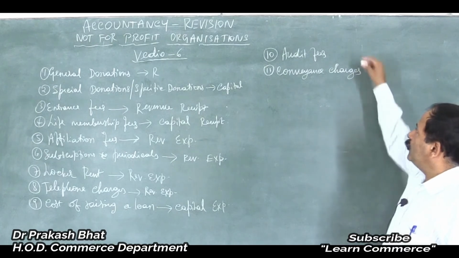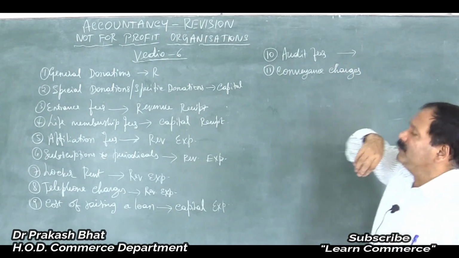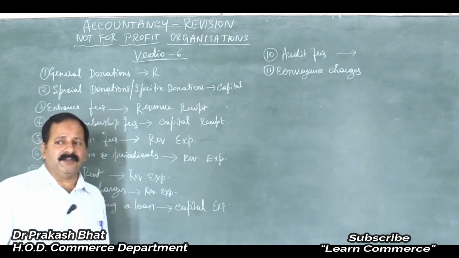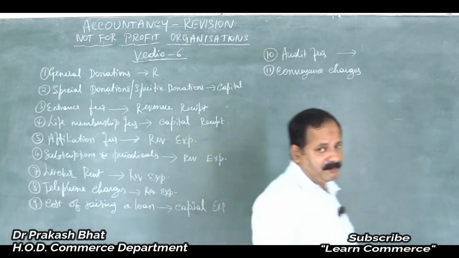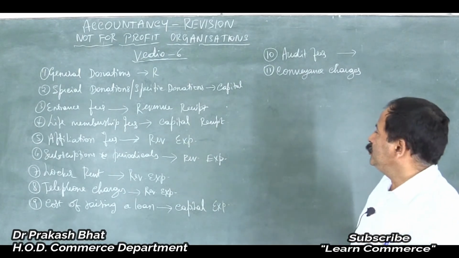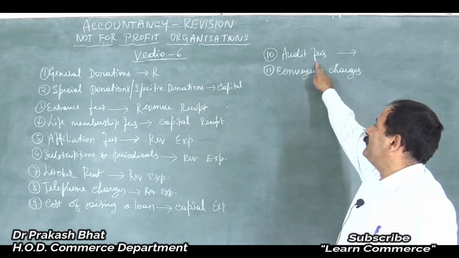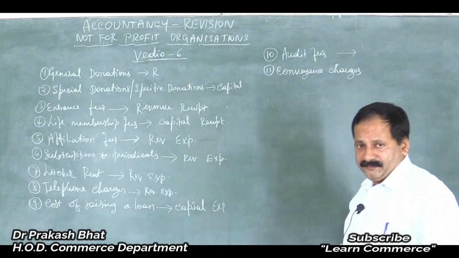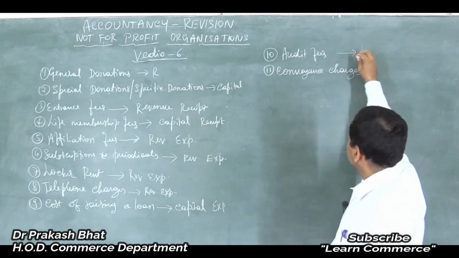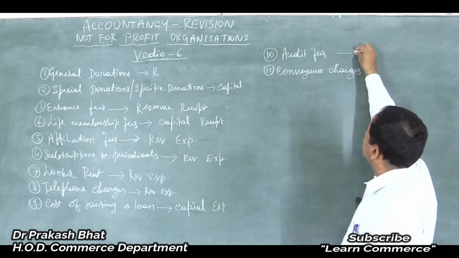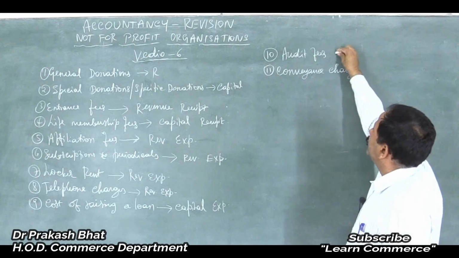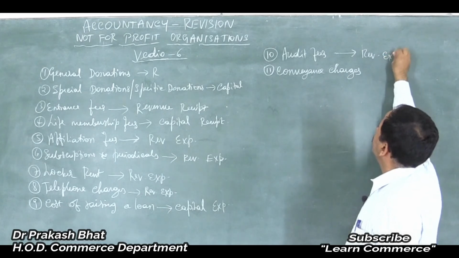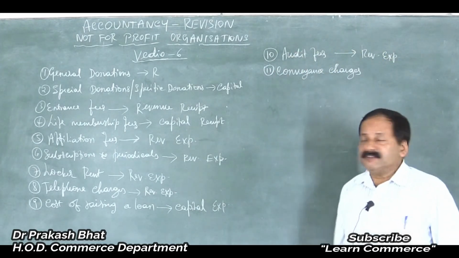Clear? Then audit fees. Friends, every year or once in 3 months or once in 6 months we have to get the books of accounts audited by a chartered accountant or the person who is appointed for that purpose. So when we have to pay the audit fees every year or once in 3 months or once in 6 months, it is recurring in nature, coming again and again, isn't it? So when it is repetitive in nature and as it is expenditure, we have to treat it as revenue expenditure, friends, and should be entered on the debit side of income and expenditure account.